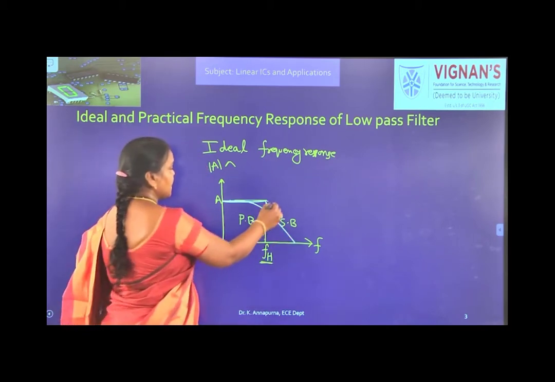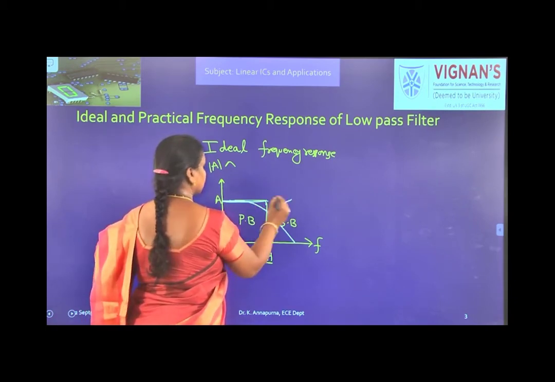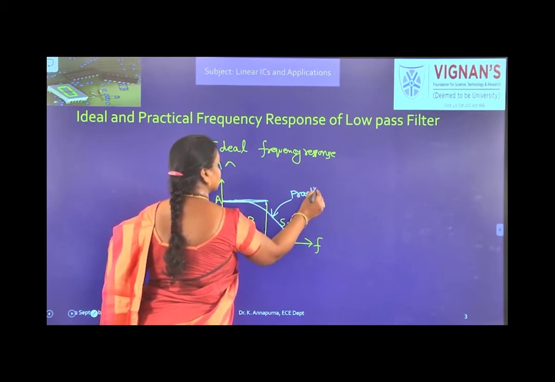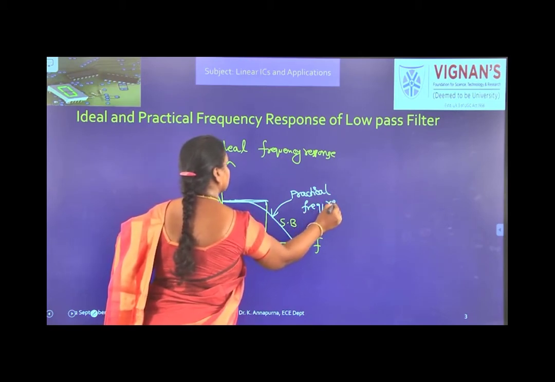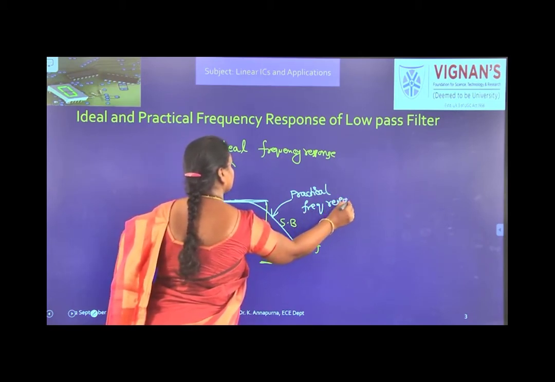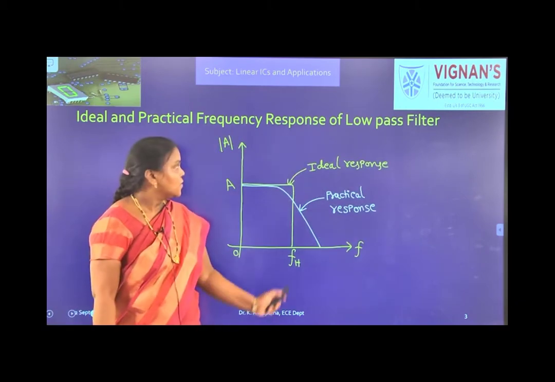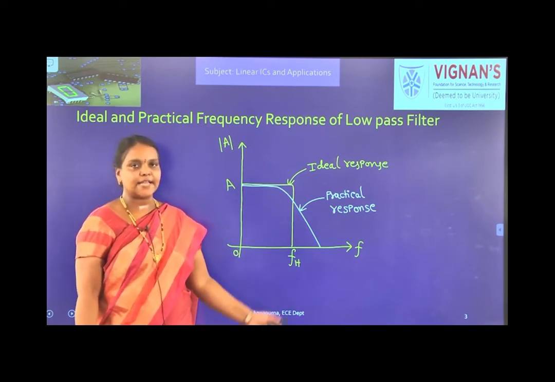So this is the practical frequency response. Okay, this is the frequency response of low pass filter, ideal as well as practical.